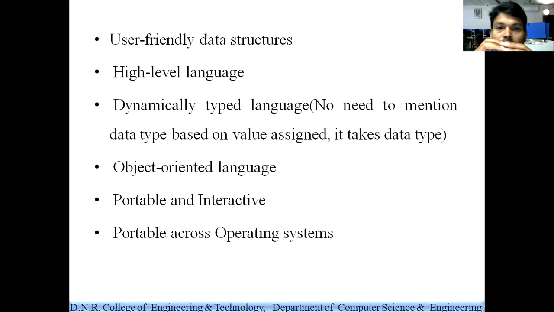It also allows the features of object oriented programming and functional programming. It is a dynamically typed programming language, and it is platform independent also. Python programming is platform independent. Next, it is a portable programming language. Portable in the sense, so what is portability?